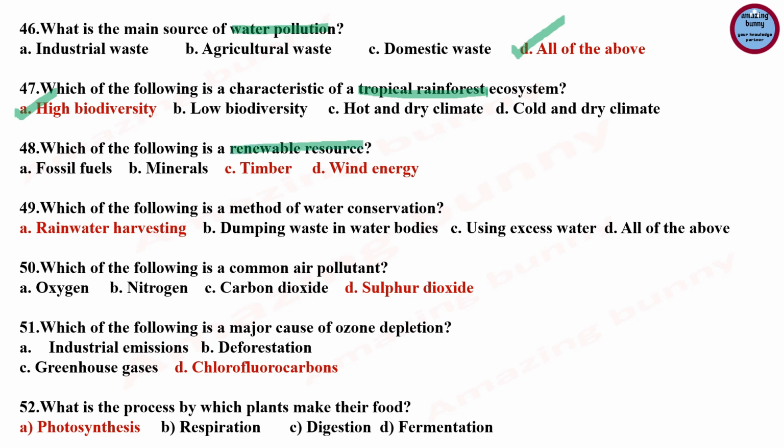Question number 48, which of the following is a renewable source of energy? Renewable energy, as we know, is clean energy that comes from natural resources or processes that are constantly replenished. Here we can consider two options: first is timber and second is wind energy. Why timber?